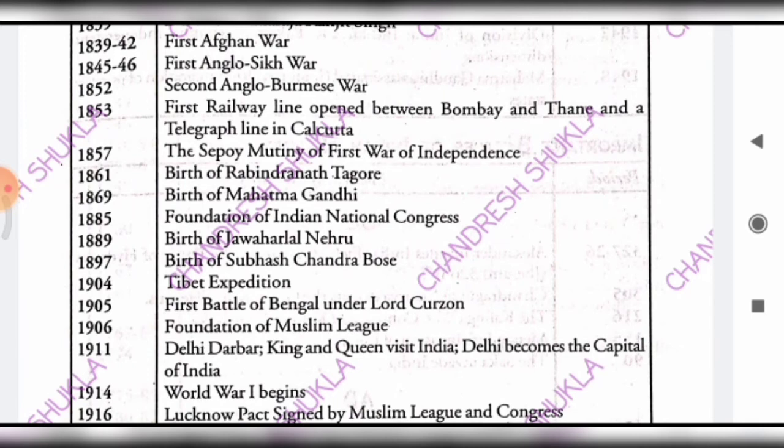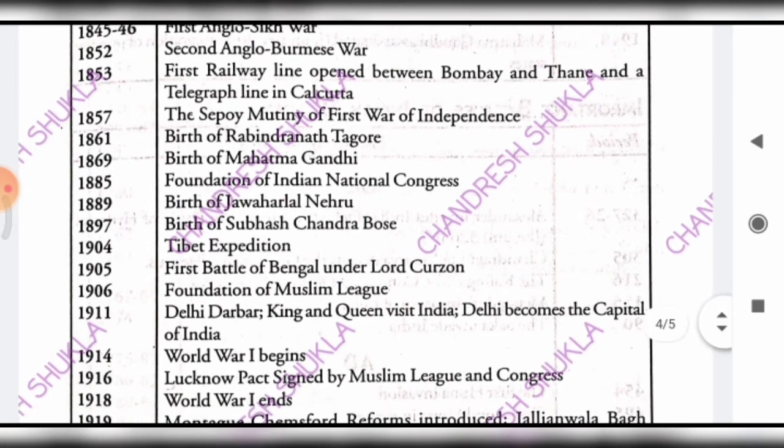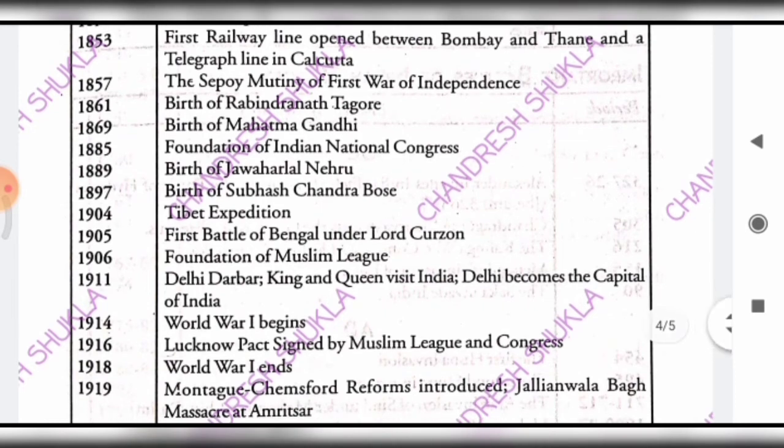Yes, it is exact. It is one of the most notable attacks in India, held in 1857, and it is the first war of independence, as we all know. And in 1861, birth of Rabindranath Tagore took place. And in 1869, birth of Mahatma Gandhi took place. And in 1885, foundation of INC, that is the Indian National Congress. And in 1889, birth of Jawaharlal Nehru took place, who is the first PM of India.